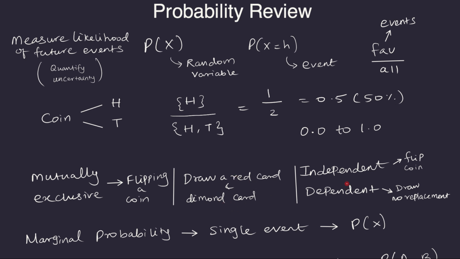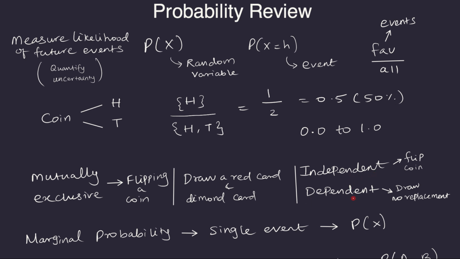We also have something called independent and dependent events. So when we are talking about independent events, then those events will not affect each other. For example, when you are flipping a coin multiple times, then they will not affect each other. I mean, the previous outcome of flipping a coin is not going to affect any future outcome. So those type of events are called independent events.